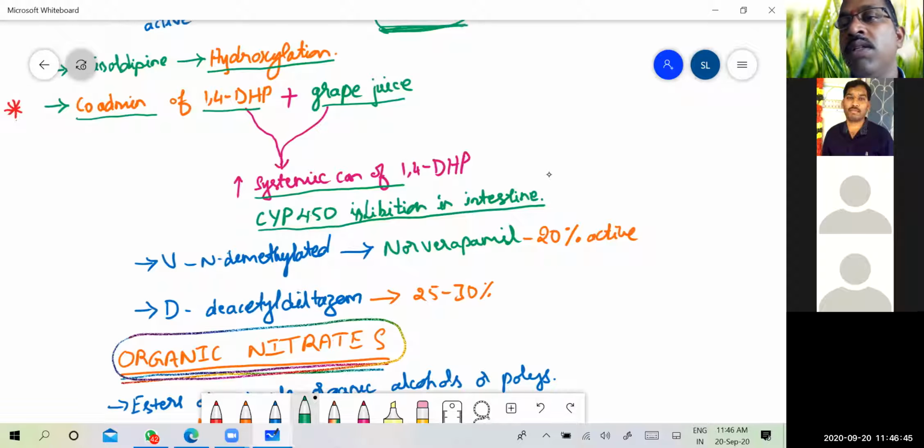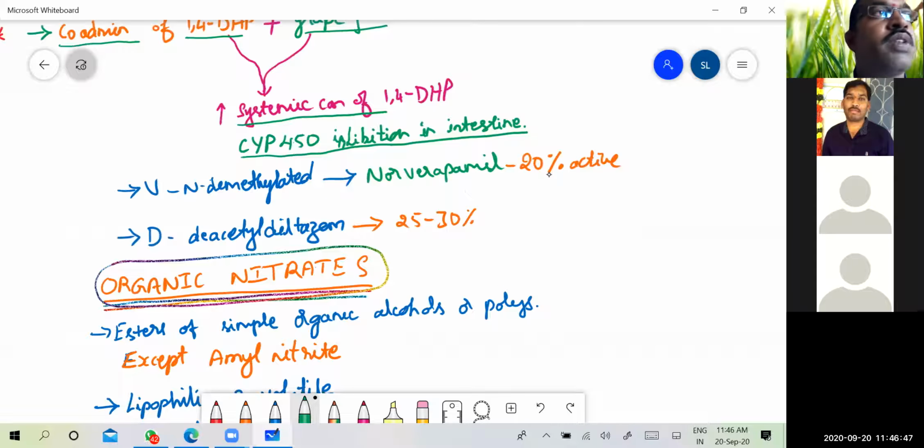Then in the other classes, the metabolism, for example, verapamil. Verapamil is metabolized to an N-demethylated product. N-demethylated means removal of the methyl group from the nitrogen. So it is converted into norverapamil. Nor means the R substitution is removed, here the CH3 we have removed.